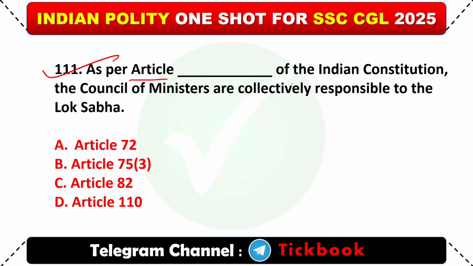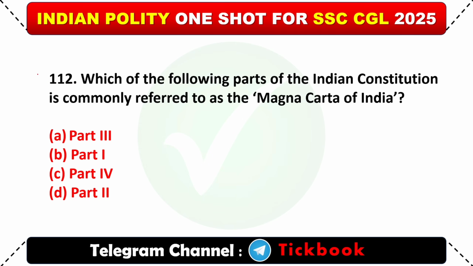111. As per Article dash of the Indian Constitution, the Council of Ministers are collectively responsible to the Lok Sabha. Option B, Article 75 subclause 3. And then 112. Which of the following parts of the Indian Constitution is commonly referred to as the Magna Carta of India? Option A, Part 3.